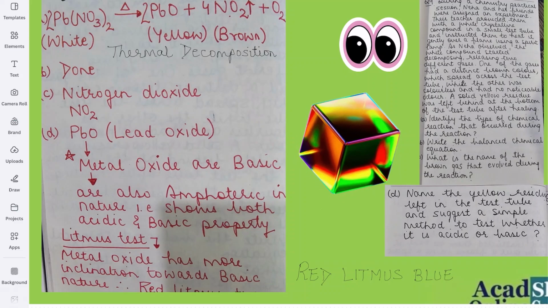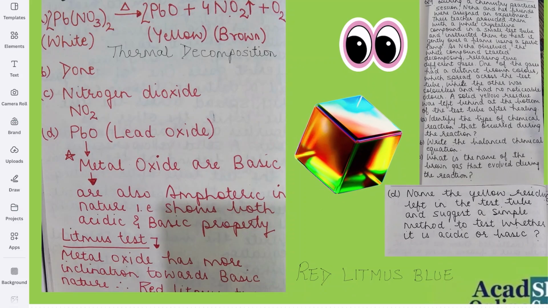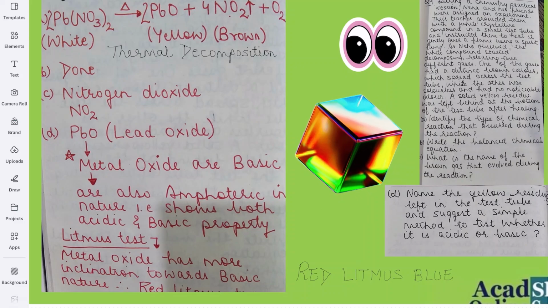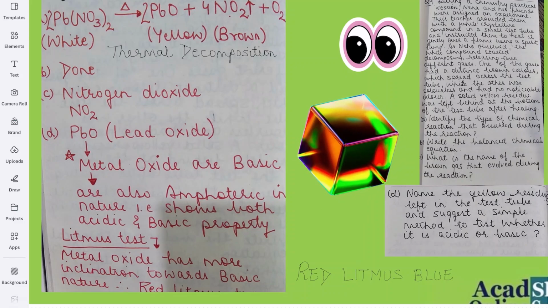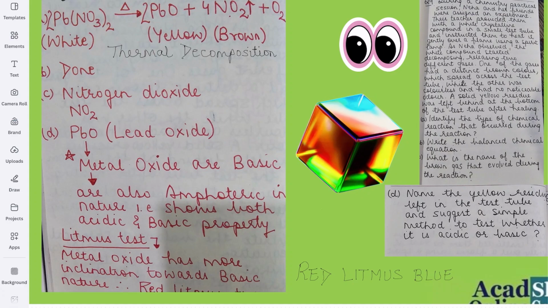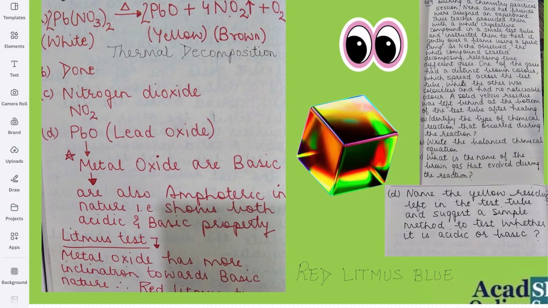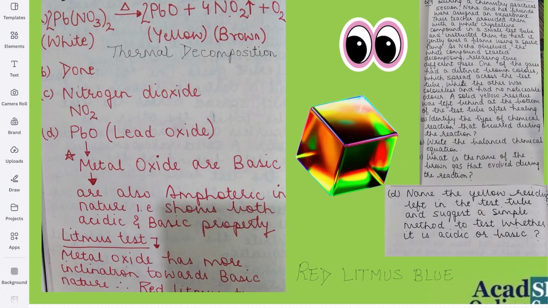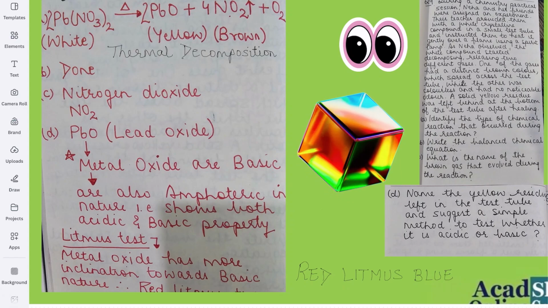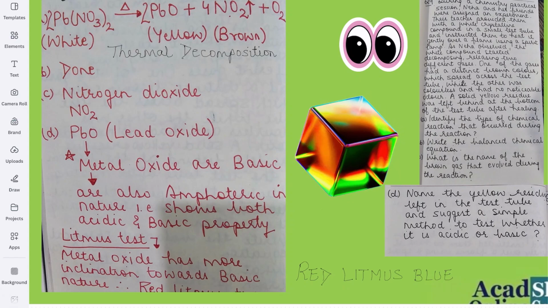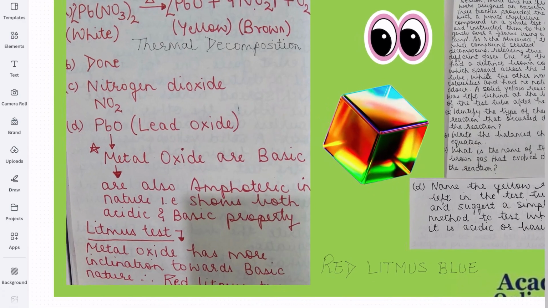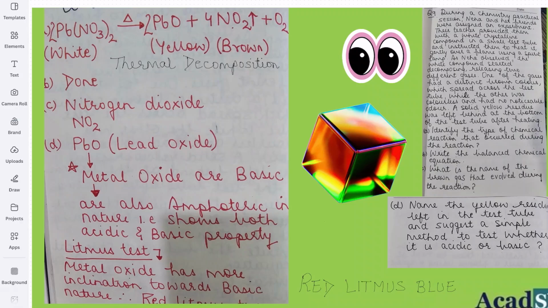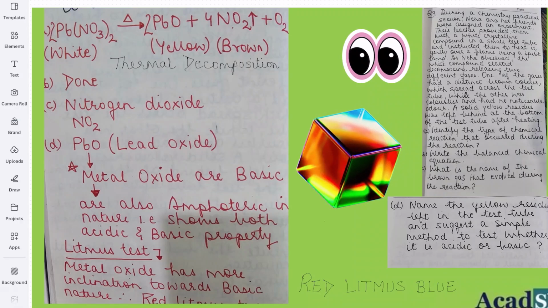Now B part, write the balanced chemical equation. Of course, I've balanced it. It is done. And what is the name of the brown gas that evolved during the reaction? Here you have to take one point into consideration: they have asked you the name. If you write down the formula NO2, they will not give you marks because they have asked for the name of the brown gas. So it's better you write the name, nitrogen dioxide, as well as NO2 if you want. First, see what they have asked, what the demand in the question is.